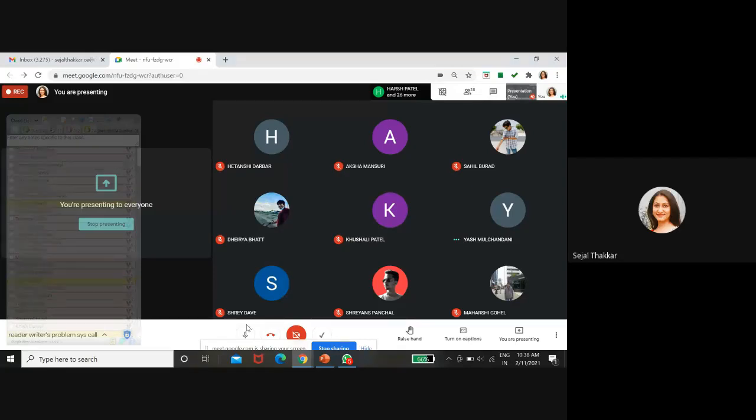Khushali, what is deadlock? Shreyansh? Yes, please. Yes, ma'am. Deadlock is a situation where some processes are blocked because some processes are acquiring a resource and they are waiting for another resource. Okay, good. Anyone else?